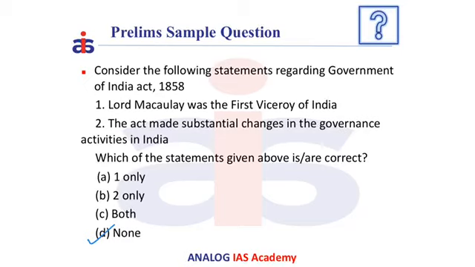As we have just discussed, Lord Macaulay was the first law minister in British India. But Lord Canning became the first Viceroy of India. The second statement is also wrong because the Act did not make any substantial changes. It only transferred the power from the English East India Company to the British Crown. Therefore, the correct answer is D, none.